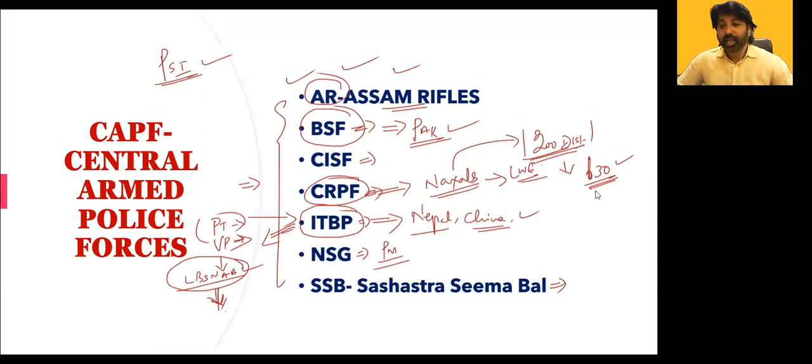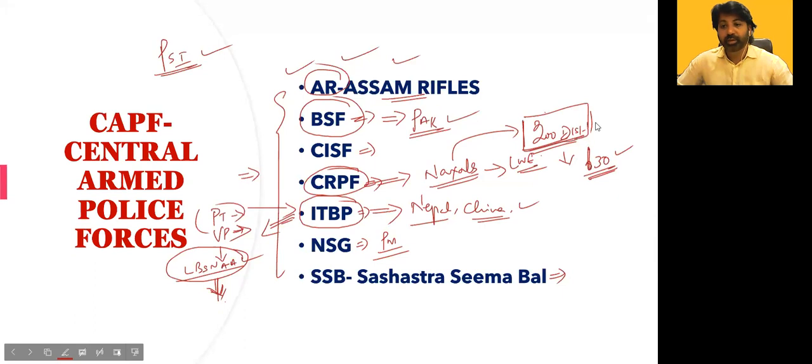So out of the 630, around 10 years ago, around 200 districts had a Naxal problem, almost one-third. So the Naxals were a major issue. These things were controlled and focused on by CRPF. So that is their focus area.